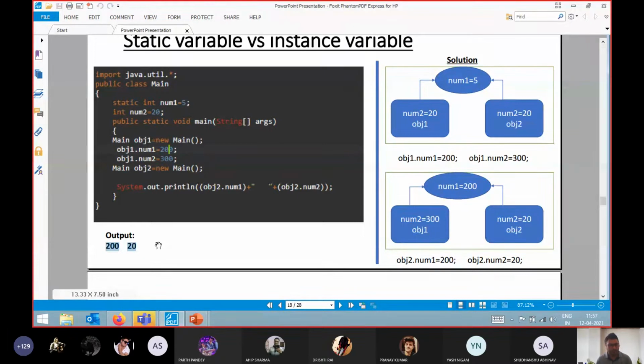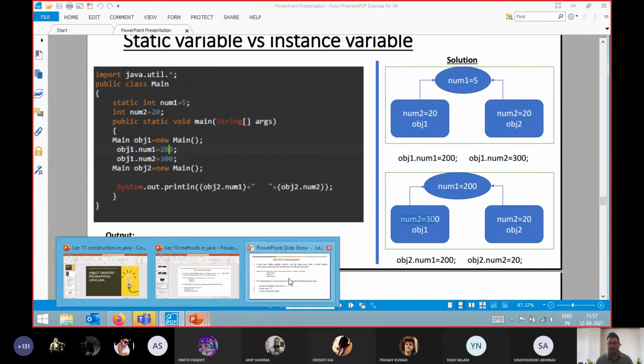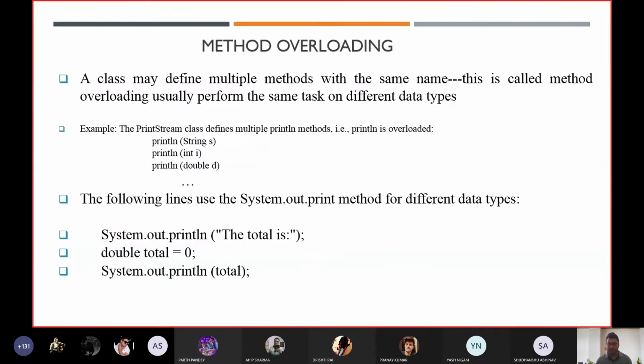Any questions so far? If we are using two different objects, we cannot assign the same variable name in both the objects for different variable values. See here what you are doing, you are assigning the same variable. So once I have created an object, automatically whatever instance variables it has, let me show you what will happen actually here.